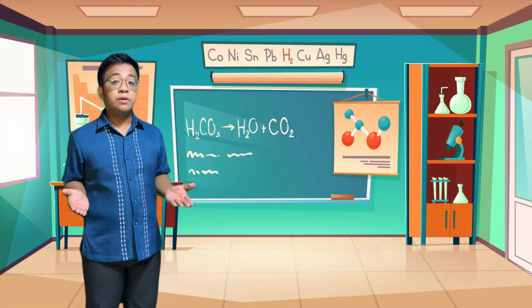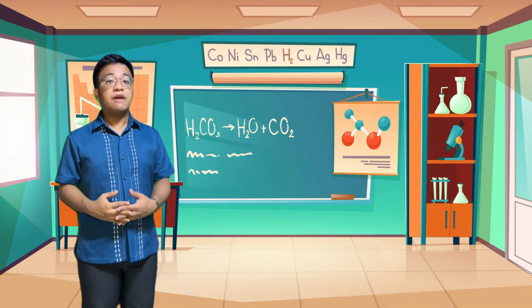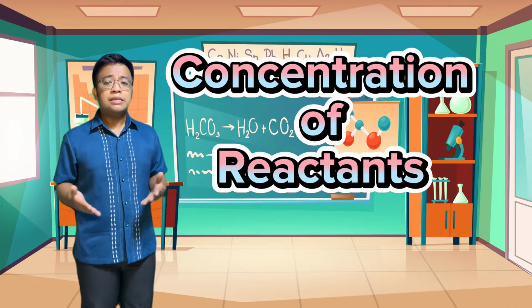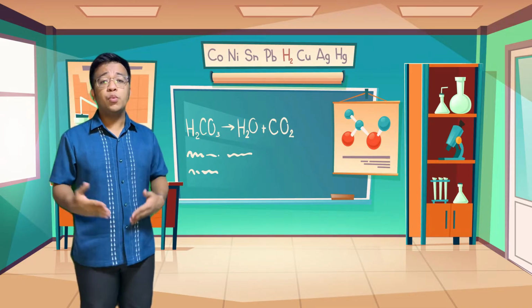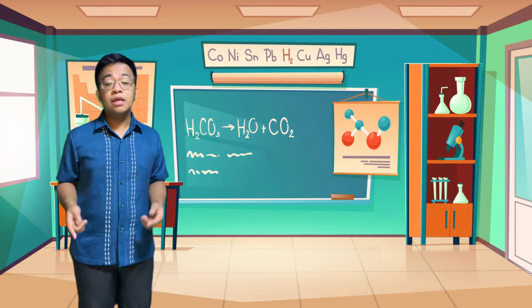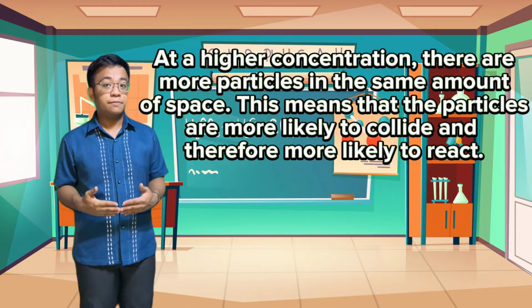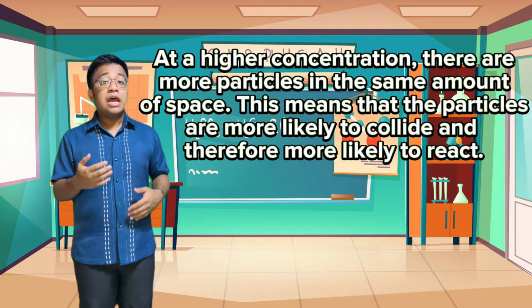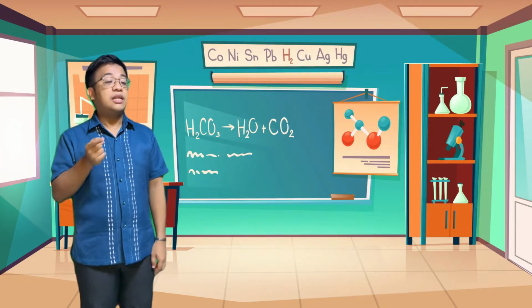Aside from temperature, surface area, and the presence of a catalyst, another factor affecting the rate of reaction is the concentration of reactants. Now, what does the concentration of reactants have to do with the rate of chemical reaction? You see, class, at a higher concentration, there are more particles in the same amount of space. This means that the particles are more likely to collide and therefore more likely to react. Take a look at this example.